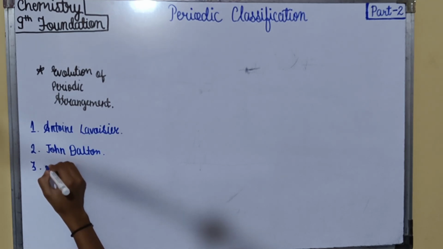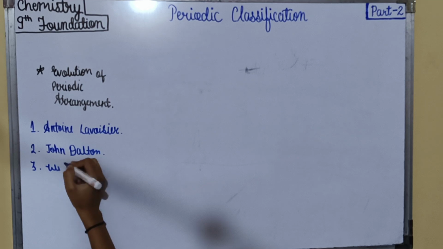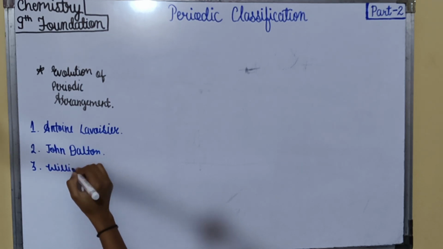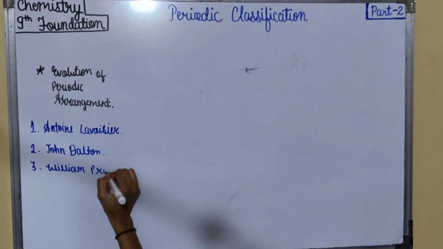Third was William Prout. Based on Dalton's theory, William Prout expressed the atomic mass of every atom of an element as an exact integer multiple of the mass of the hydrogen atom.